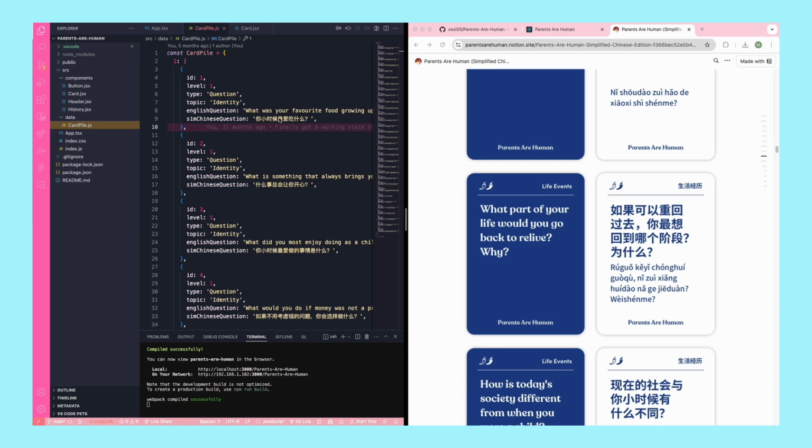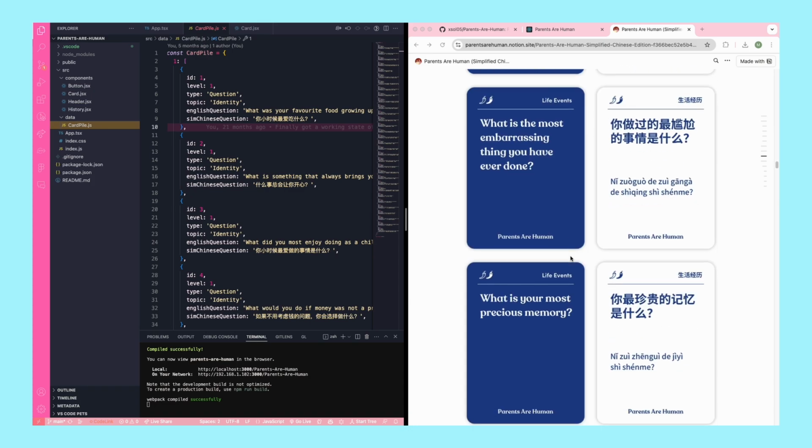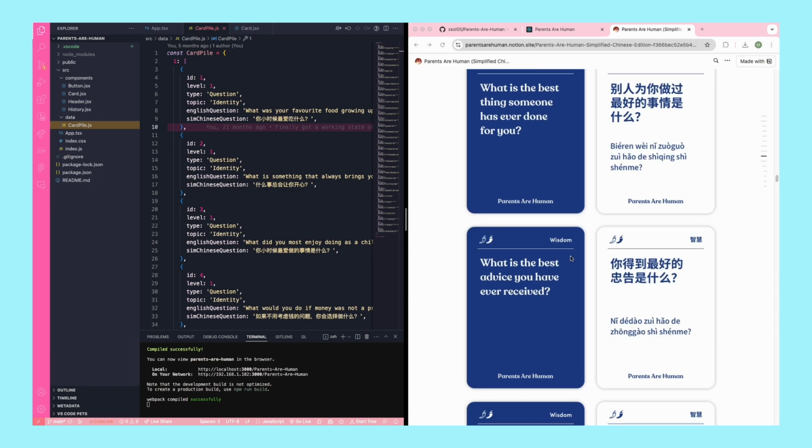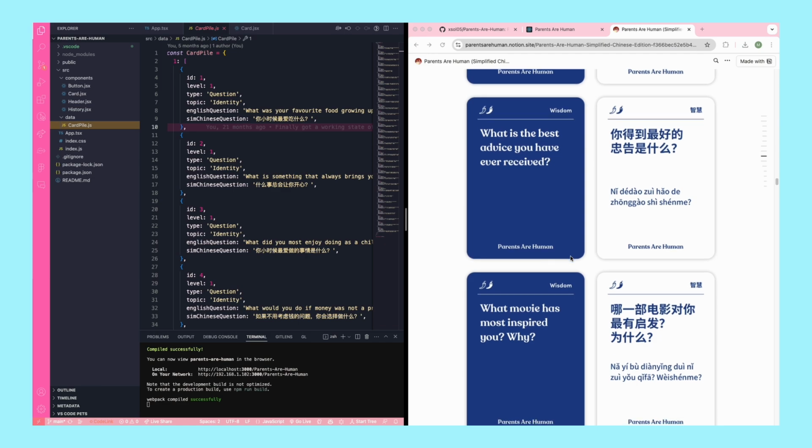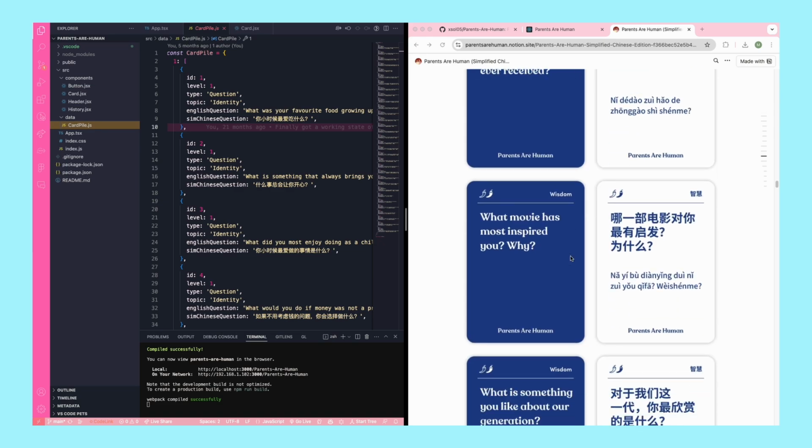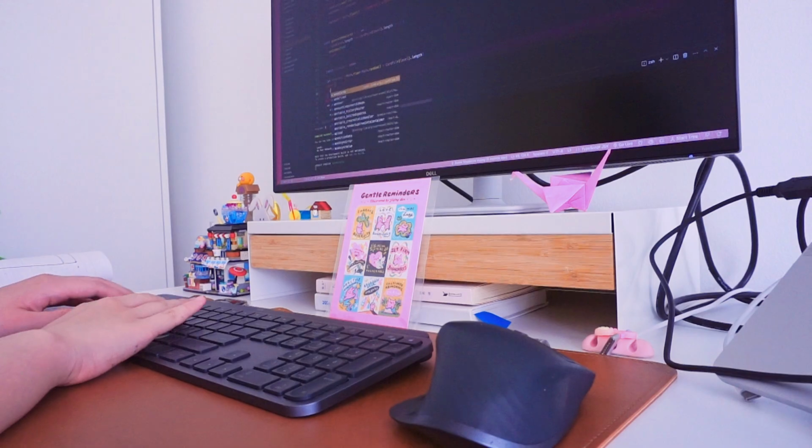And let me just say that trying to create this card pile object was a very tedious task because I had to go through all these questions and manually type out all of them. And keep in mind that there are 70 cards, so I had to type out the English and Chinese question. And honestly, when I was doing this, I just wished there was some kind of Excel sheet where I can just copy and paste the questions, but unfortunately, no, I just had to do it manually.